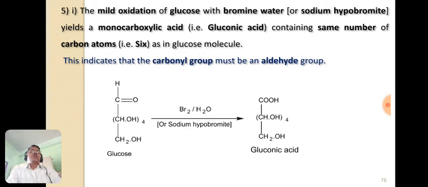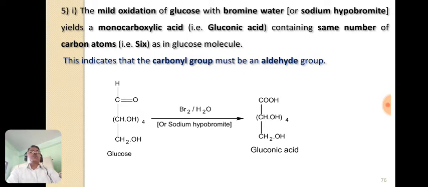So this is the reaction. Glucose, when oxidized using a mild oxidizing agent like bromine water or sodium hypobromite, only the aldehyde group is oxidized to a carboxyl group. So this indicates that there is the presence of a carbonyl group in the form of aldehyde in the glucose molecule.